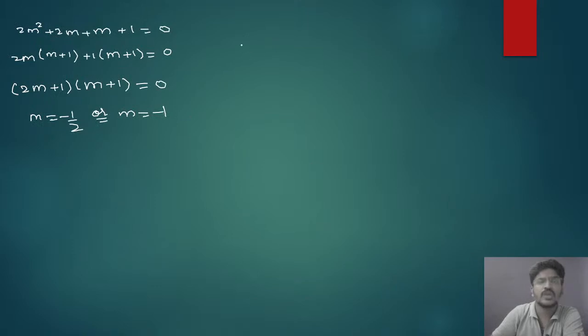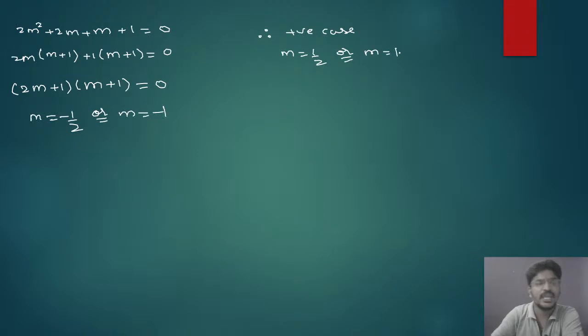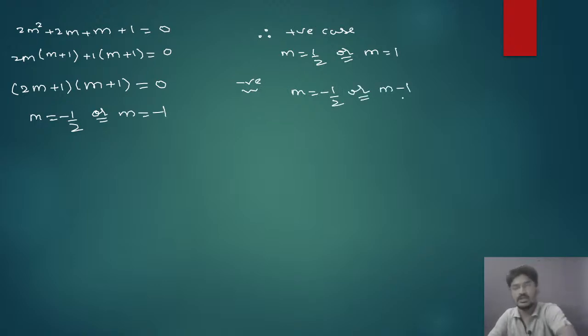Therefore, from the positive case you got m = 1/2 or m = 1, and from the negative case you got m = −1/2 or m = −1.